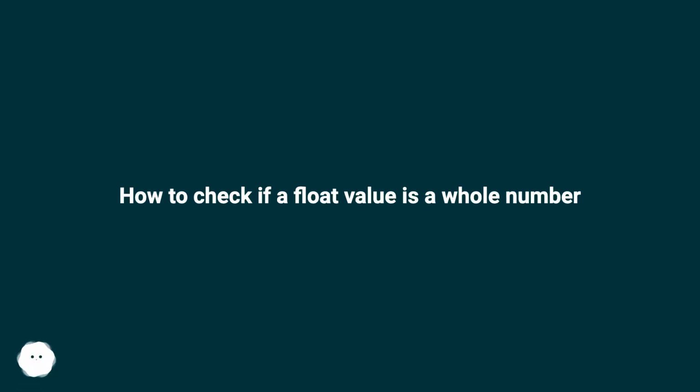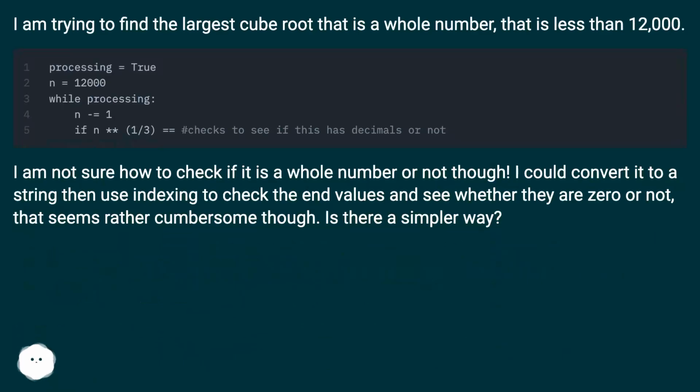How to check if a float value is a whole number. I am trying to find the largest cube root that is a whole number, that is less than 12,000. I am not sure how to check if it is a whole number or not though.